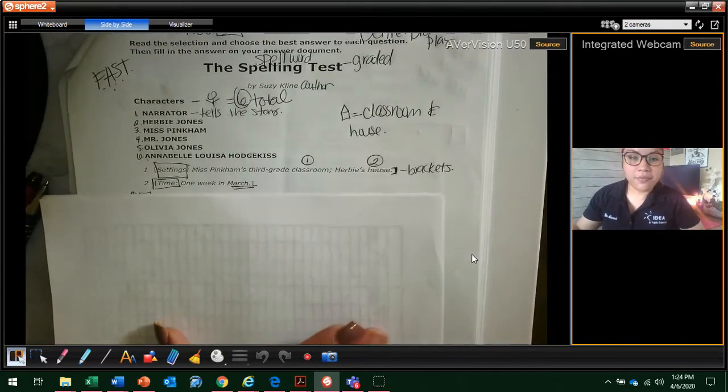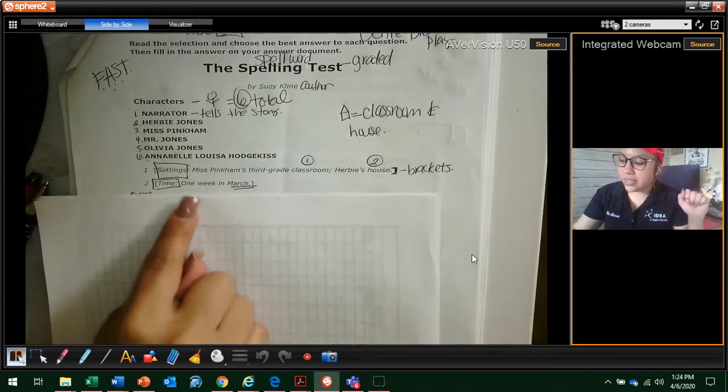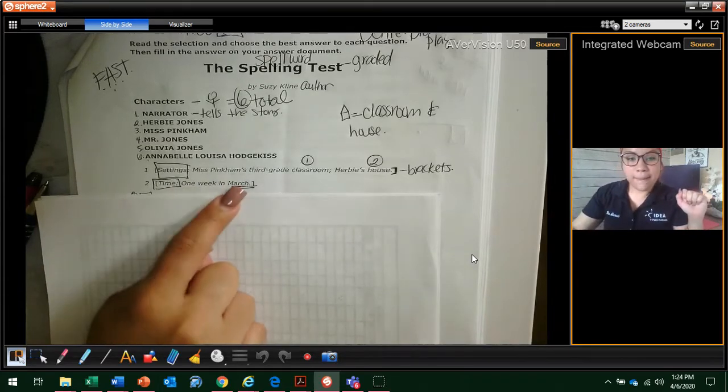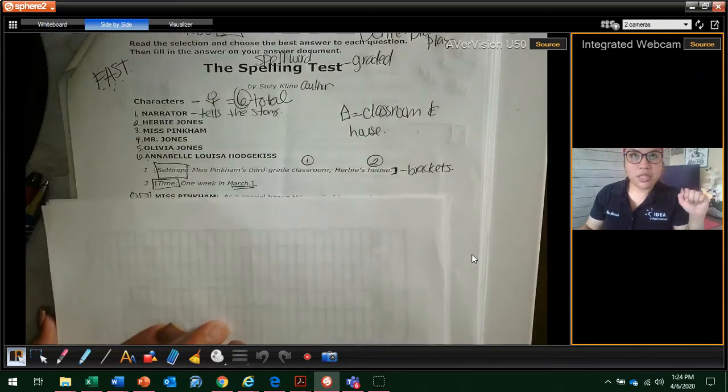Okay, paragraph 2 tells me the time. So I know the author includes anything in brackets to tell me the setting, an action. So this one actually tells me an actual time. So when was this? It was 1 week in March. Now I'm ready to see, okay, how many paragraphs do I have in this selection? So let's go all the way to the end.